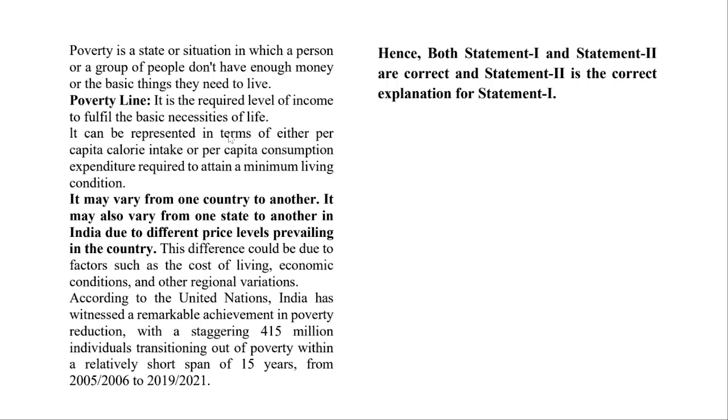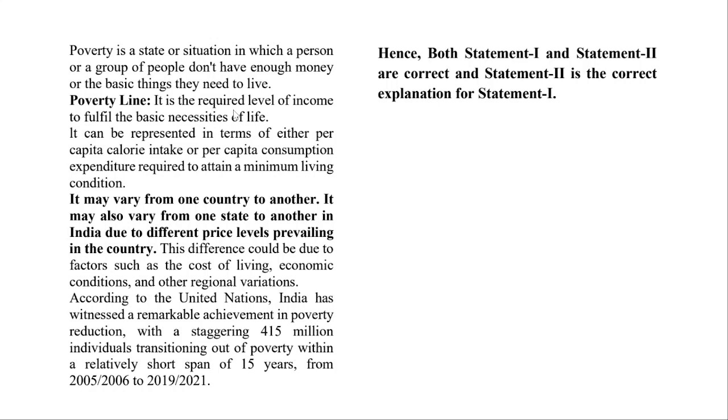It can be represented in terms of either per capita calorie intake or per capita consumption expenditure required to attain a minimum living condition. So how much food you're taking, minimum 2000 calories, whether you're taking it or not, or per capita consumption, the right amount per person. Based on that, the poverty line is drawn. It is the required level of income, and it varies from rural to urban areas. Also keep that in mind.